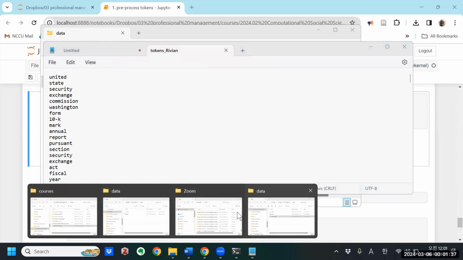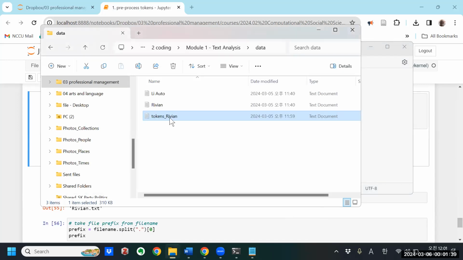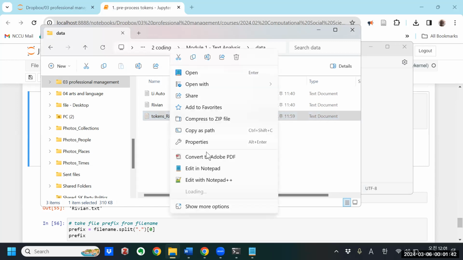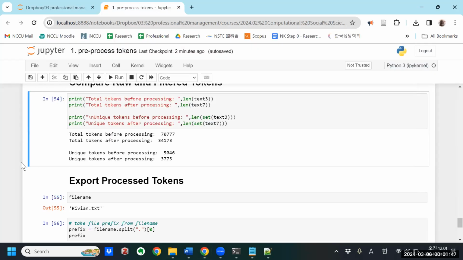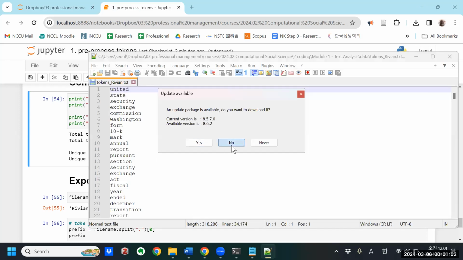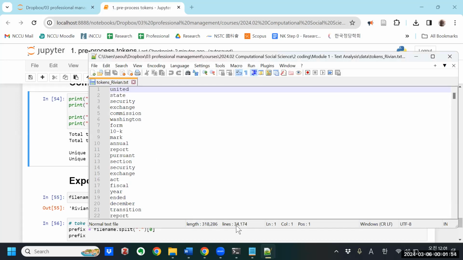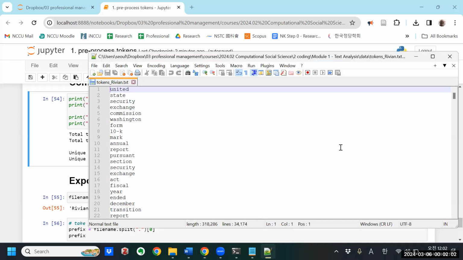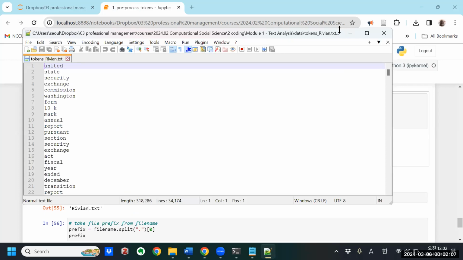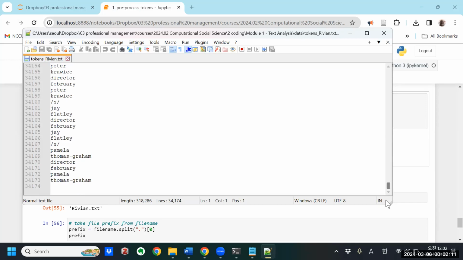Maybe if I open it up in Notepad++. So what we're looking for is to confirm it's 34,173 rows. And you can see 34,174 rows. Yep. So it's 173 plus 1 for white space at the bottom, I think. Right. So this is the complete file. It contains 34,000 tokens.